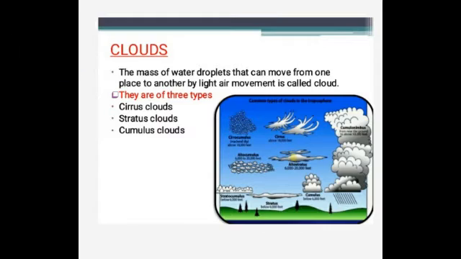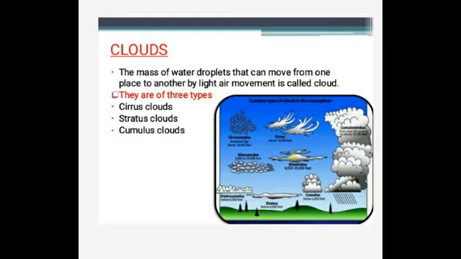Next one is the stratus clouds. They are low level clouds. They have uniform layers and they provide rain or snow, which are mostly accompanied by thunder and lightning. So when we get thunder and lightning, what type of clouds do we have? We have stratus clouds. Next one is the cumulus clouds. They are dense and widespread and have flat bases, and they are mostly associated with fair weather, but sometimes they may become thunder clouds.